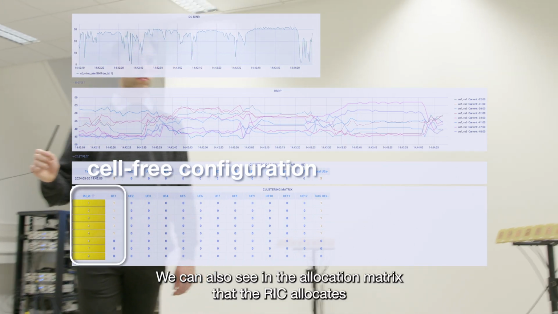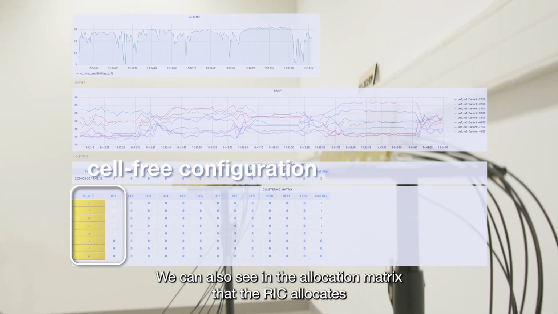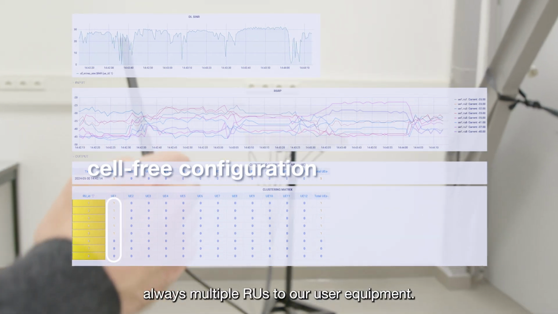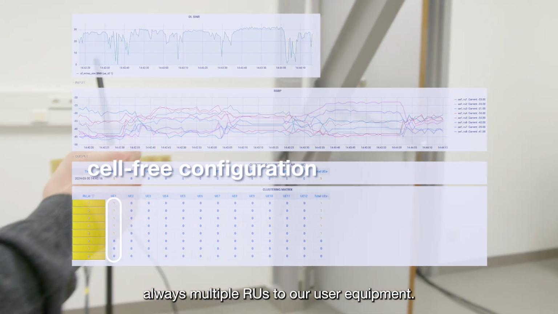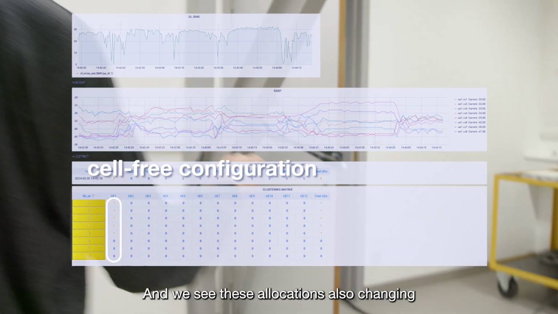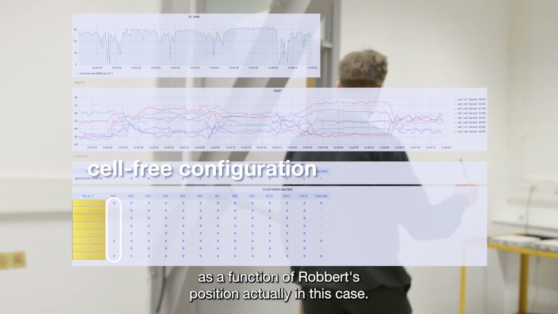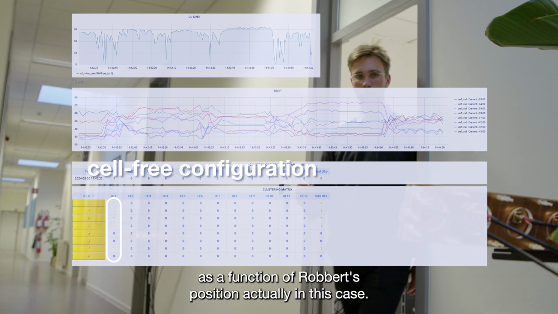We can also see in the allocation matrix that the RIC always allocates multiple RUs to our user equipment, and we see this allocation also changing as a function of the robot's position in this case.